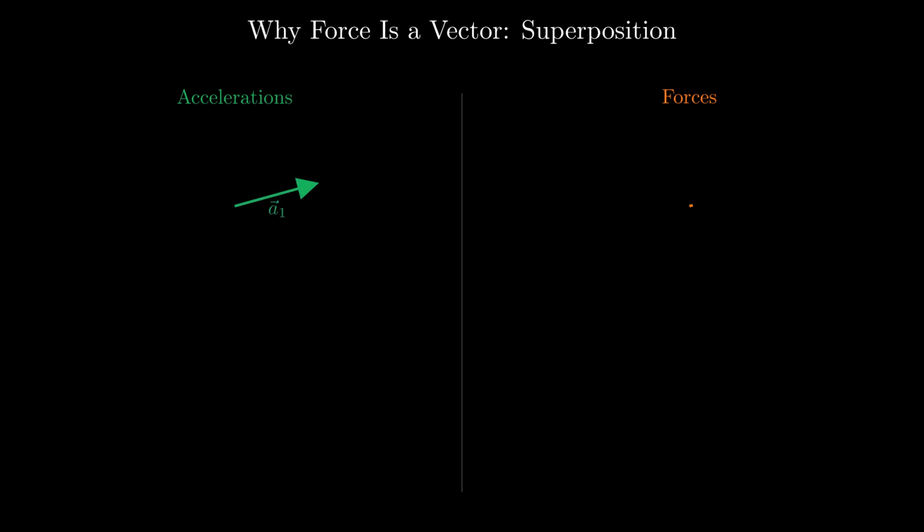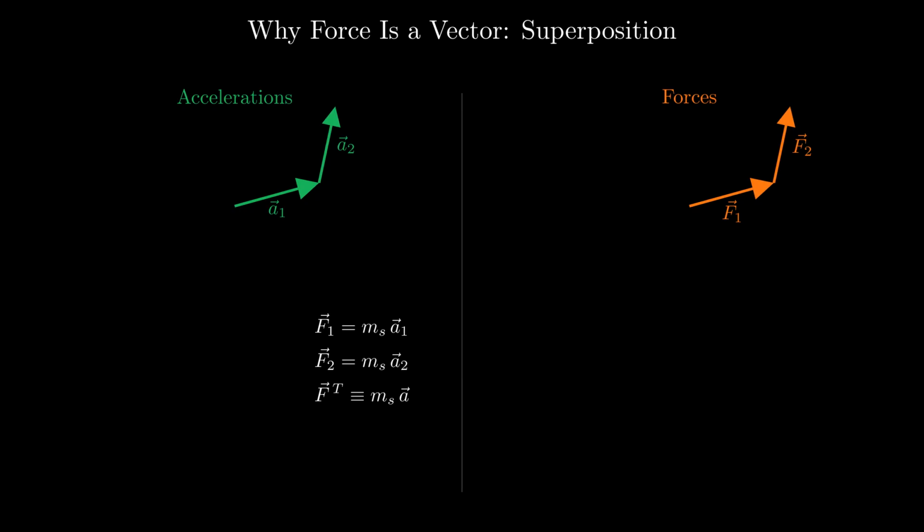First, apply force 1 alone and measure acceleration 1. Force 1 equals the standard mass times acceleration 1. Next, apply force 2 alone and measure acceleration 2. Force 2 equals the standard mass times acceleration 2. Now apply both forces at the same time and measure the combined acceleration. By our definition, the total force is the standard mass times the combined acceleration.